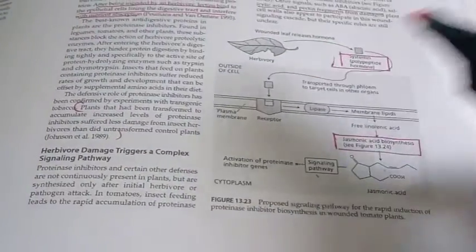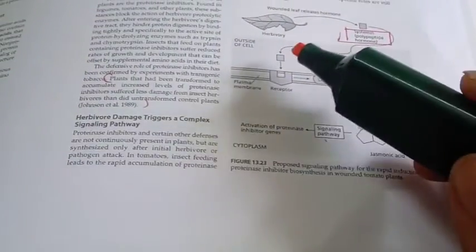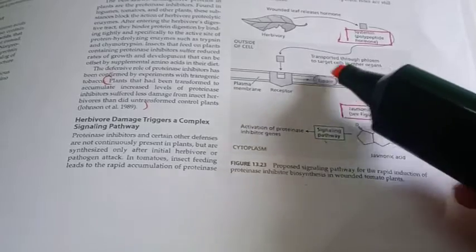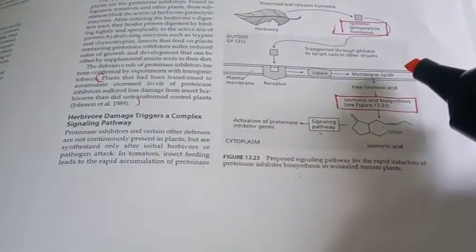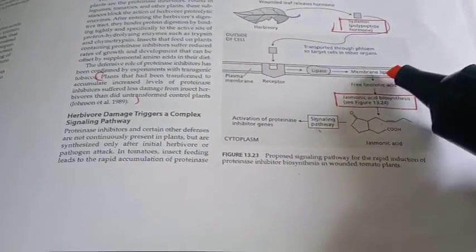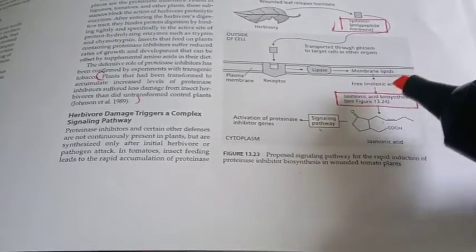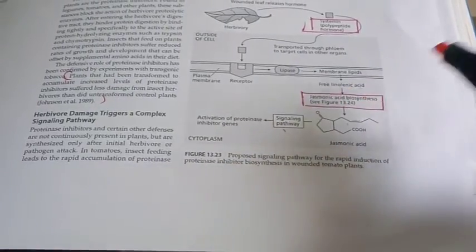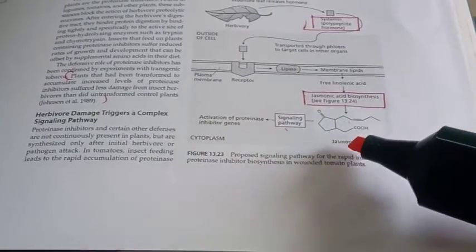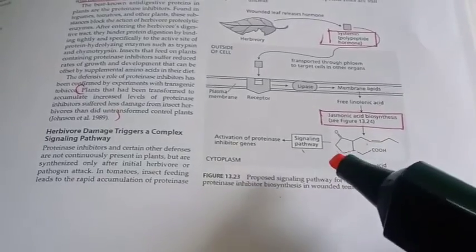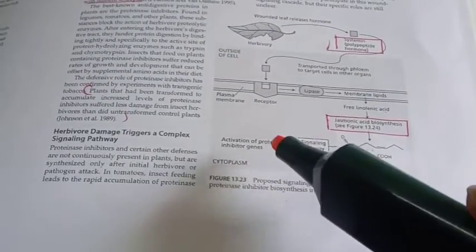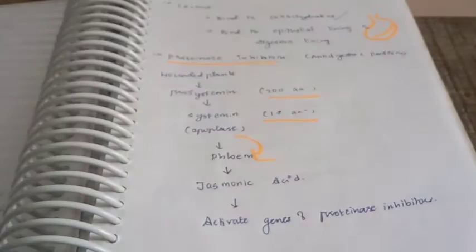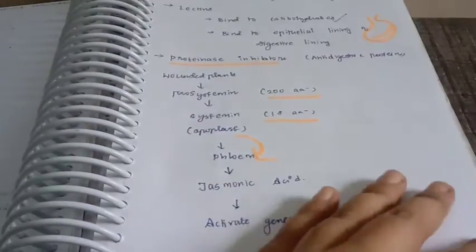Once outside the cell, it will bind to a receptor molecule and this receptor will activate the lipase enzyme. As a result, membrane lipids are broken down, and free linolenic acid will be produced. From this free linolenic acid, jasmonic acid biosynthesis will begin and produce jasmonic acid, and the jasmonic acid signaling pathway begins and activates the proteinase inhibitor gene. So this is how proteinase inhibitors work.